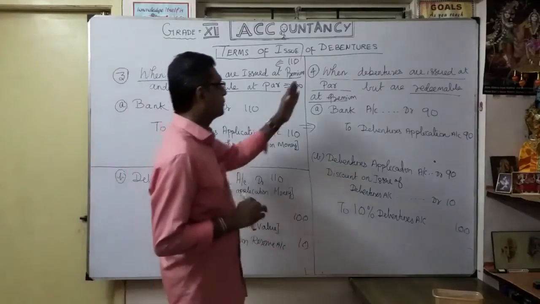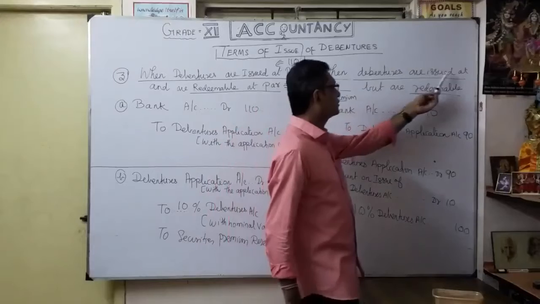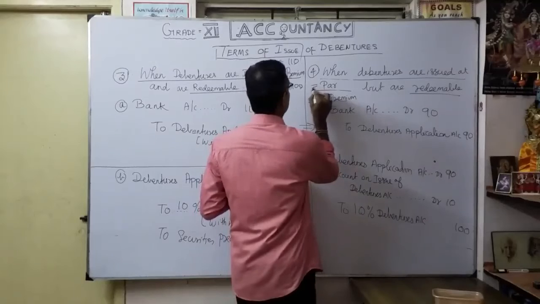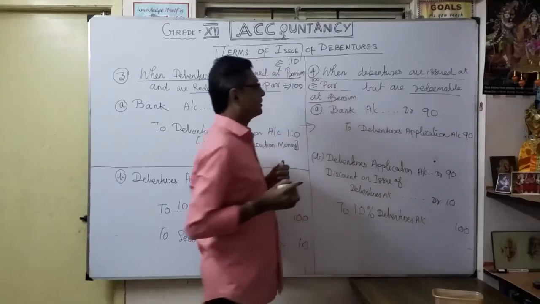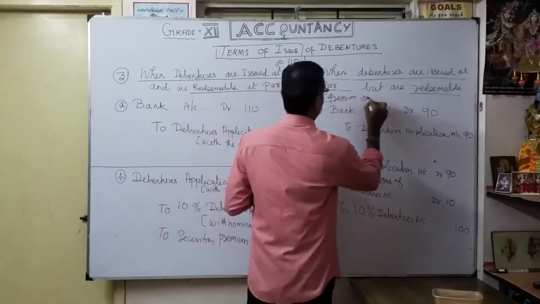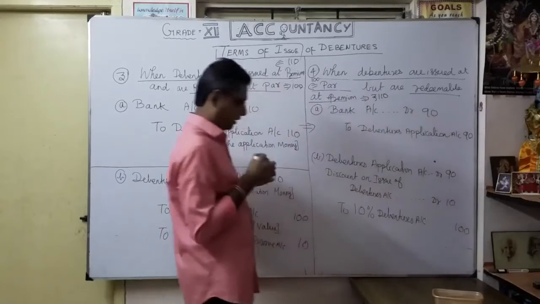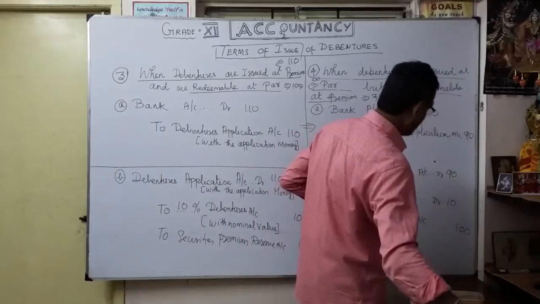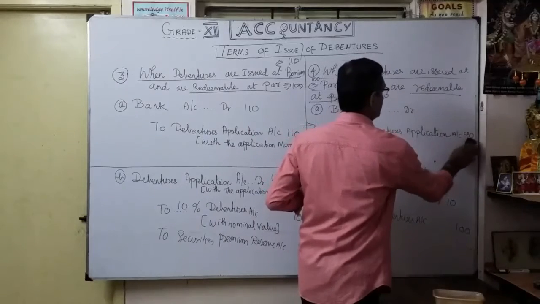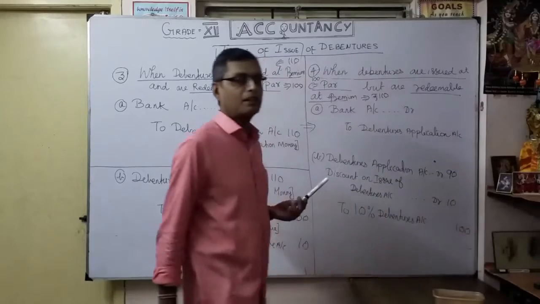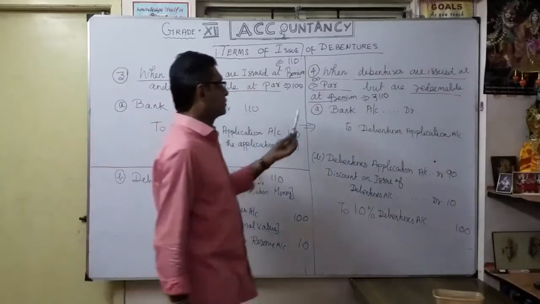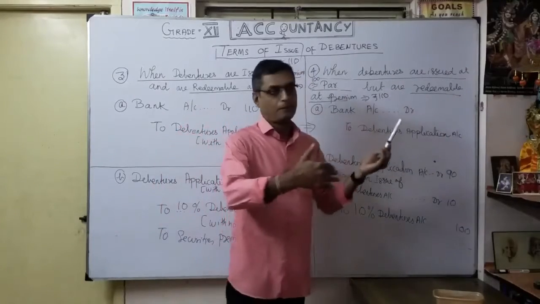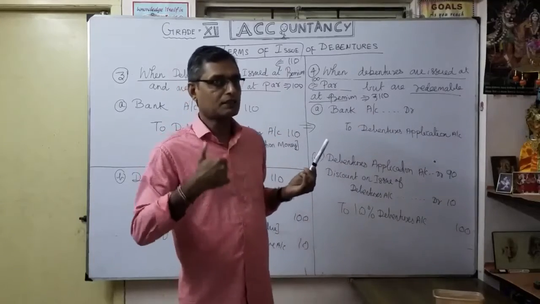Now going to the fourth case. When debentures are issued at par, that means you collected money, how much? 100. But they are redeemable at premium. You are going to repay 110. Okay, how will the journal entry be? So when debentures are issued at par, change it here, not 90. At par means naturally the nominal face value of the debenture. So the fourth case: when debentures are issued at par but redeemable at premium.